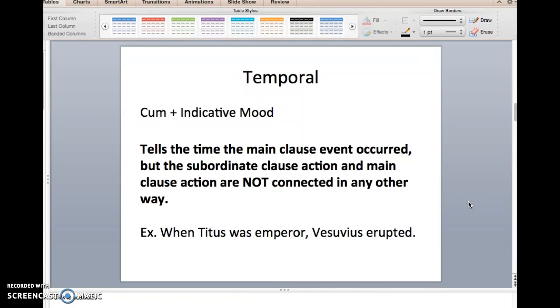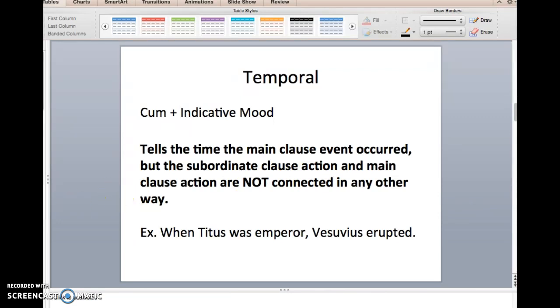All right, so the temporal usage of cum, as it lists below, we're going to talk about when the main clause event occurred, and in situations where the only information being provided is when that event occurred relative to your subordinate clause action. So to put this into example format, to make it less abstract, when Titus was emperor, Vesuvius erupted. Titus being emperor in no way had any bearing on Vesuvius erupting. It's just telling us the time when Vesuvius erupted, right? By giving us some relation, right? Titus was emperor, Vesuvius erupted. These things coexisted at the same time.